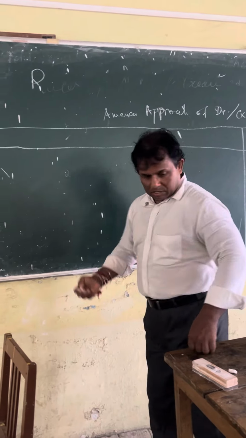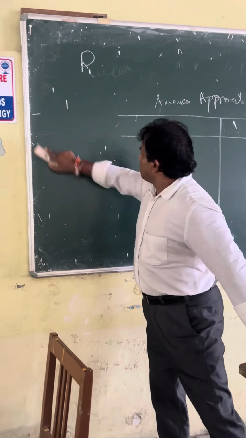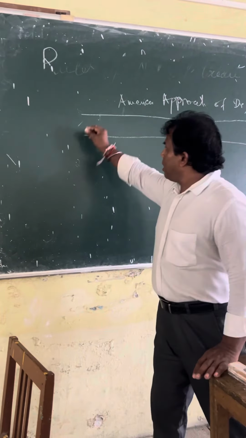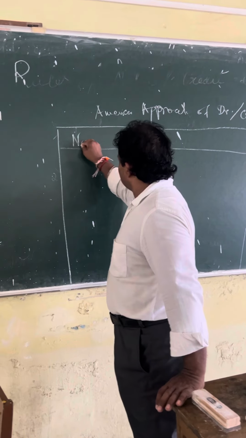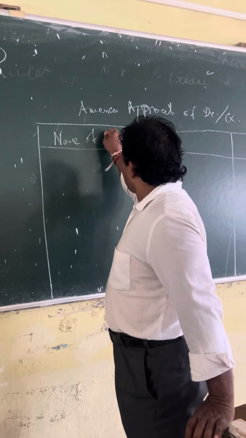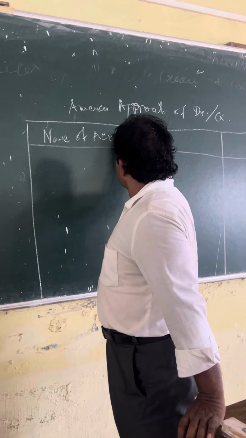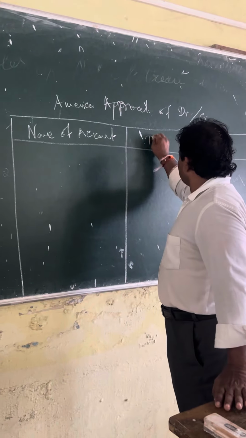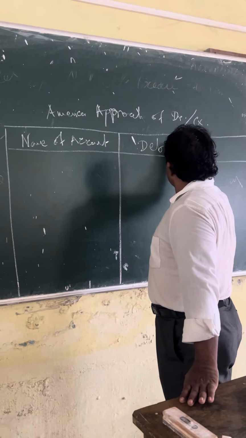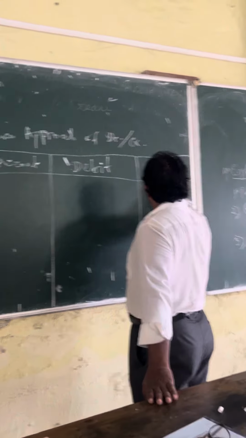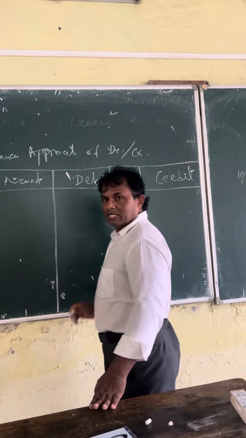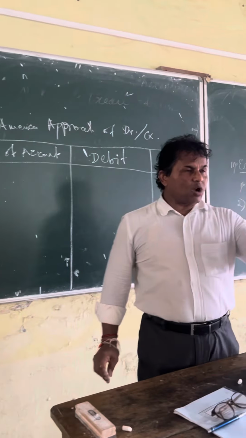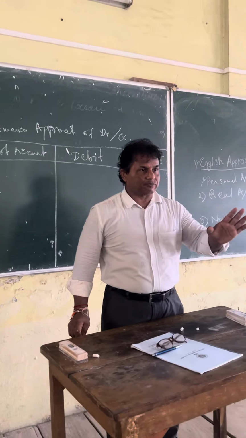Please do this much. Let me rub this side. I'm making it a bit smaller. Everybody do it this way. You write here, name of account. You write here, debit. Please do it with me, everybody. Please be serious about it. I'll teach in such a manner that you shall learn in 1 minute and remember your whole life.